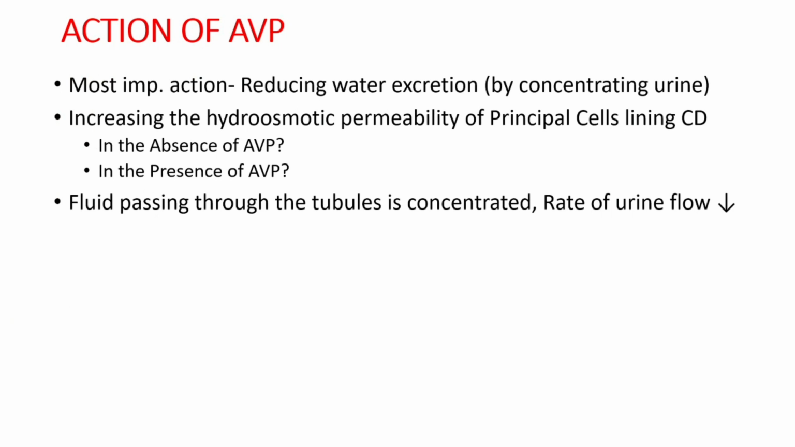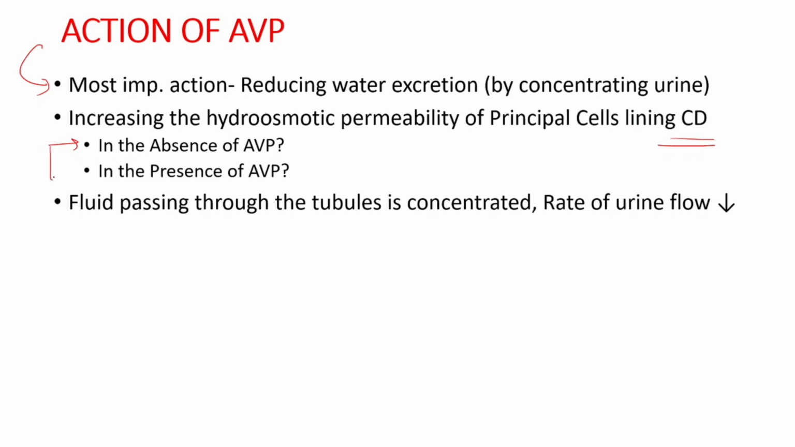Now, as the name suggests, the most important action of AVP is reducing water excretion by concentrating the urine. AVP does it by increasing the hydroosmotic permeability of principal cells lining the collecting duct. So, in the absence of AVP, these cells are impermeable to water and reabsorb little of the relatively large volume of dilute filtrate that enters the proximal nephron.